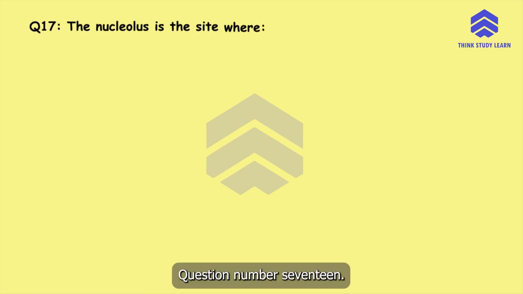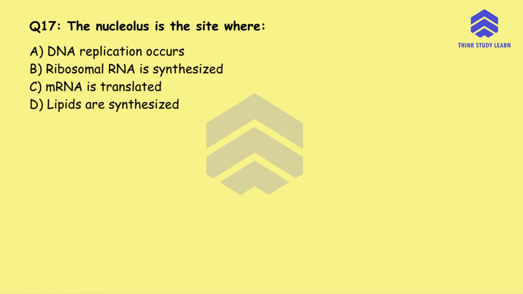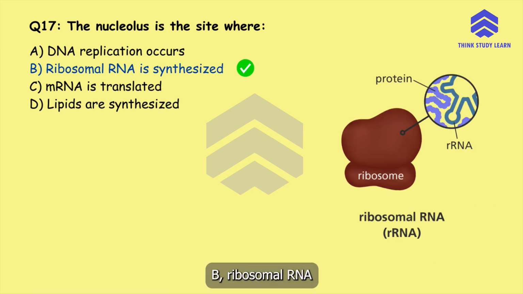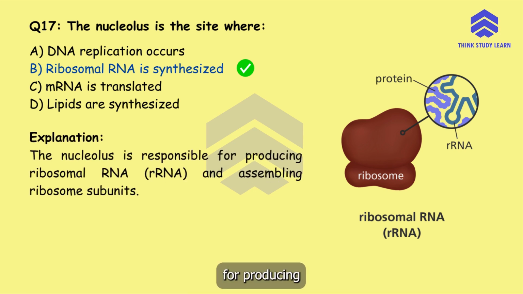Question number 17. The nucleolus is the site where option A, DNA replication occurs, option B, ribosomal RNA is synthesized, option C, messenger RNA is translated, or option D, lipids are synthesized. The correct answer is option B, ribosomal RNA is synthesized. The nucleolus is responsible for producing ribosomal RNA, that is the rRNA, and assembling ribosome subunits.